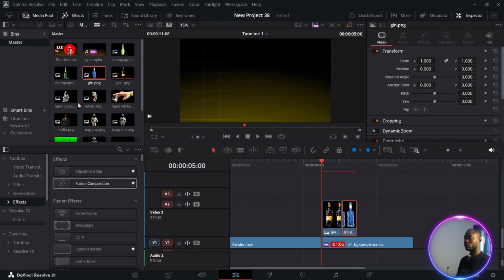Bring in another one again. Another image I might bring in. Let's bring champagne. Make sure it's not very big. Make sure they are close to each other like this.